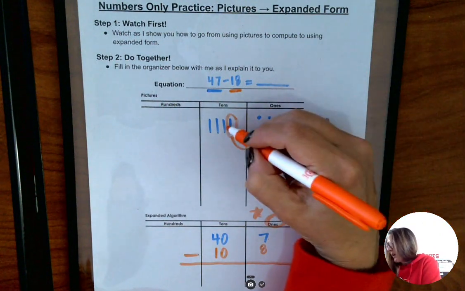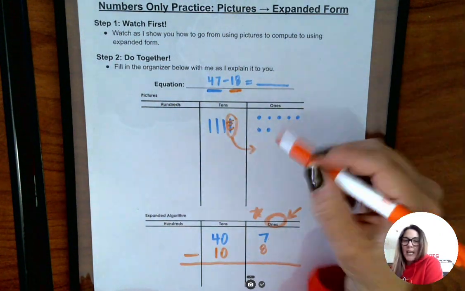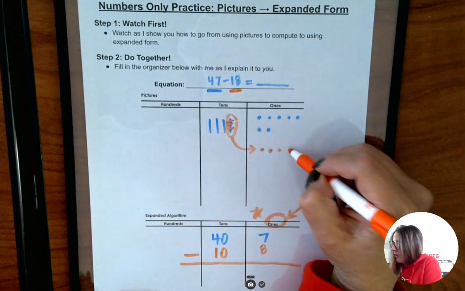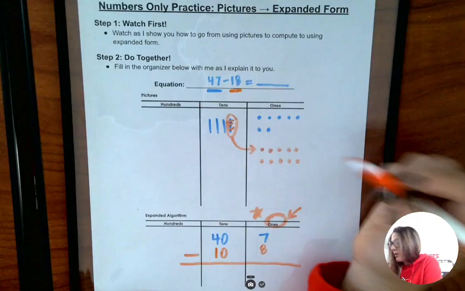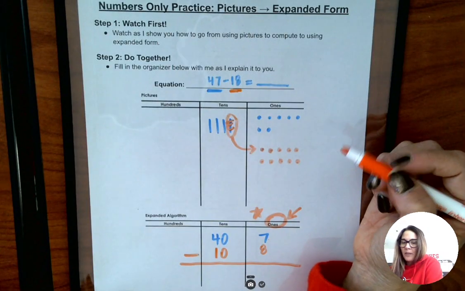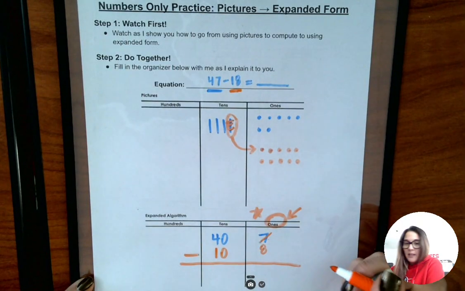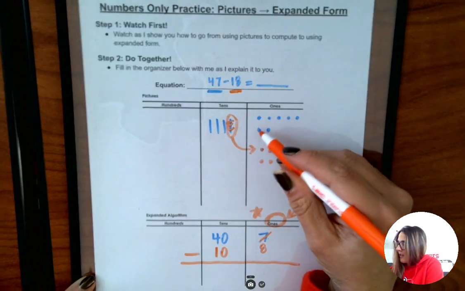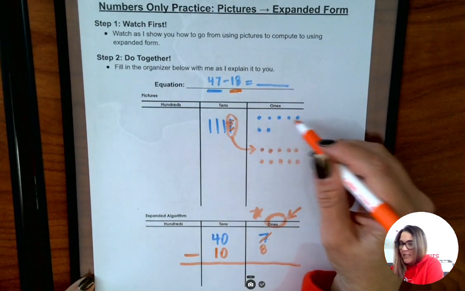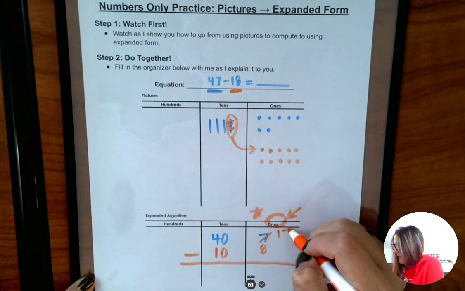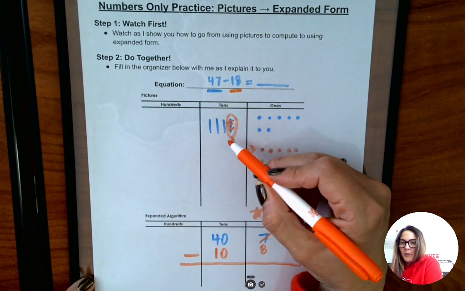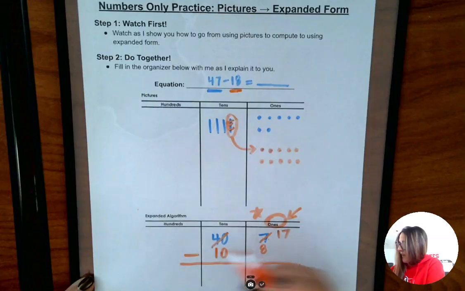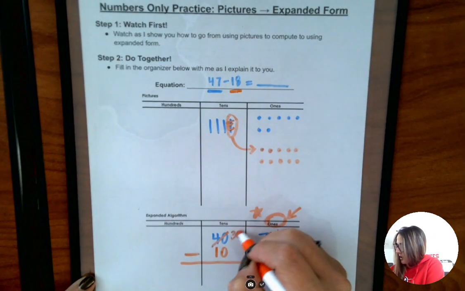When I exchange 1 ten, I have 10 ones because 1 ten is equal to 10 ones. Now I have 10, 11, 12, 13, 14, 15, 16, 17 ones. And I took a 10, and I only have 3 tens left. So the value of my tens is 30.